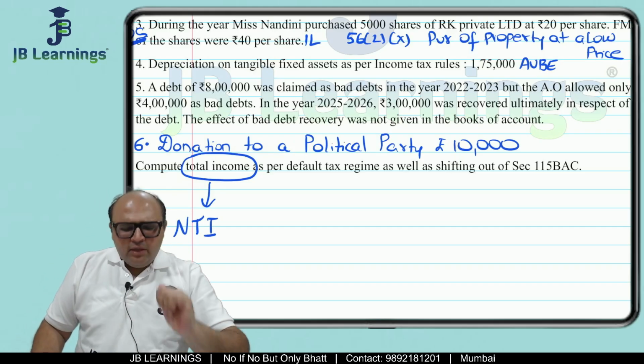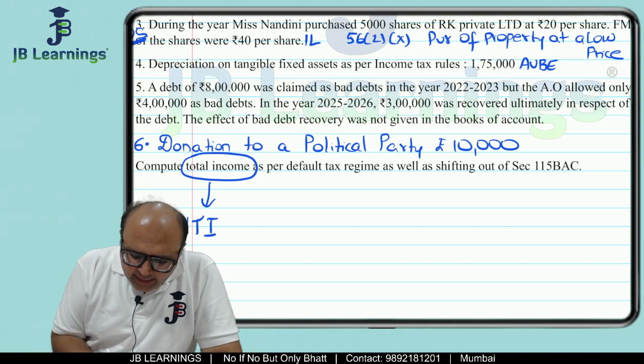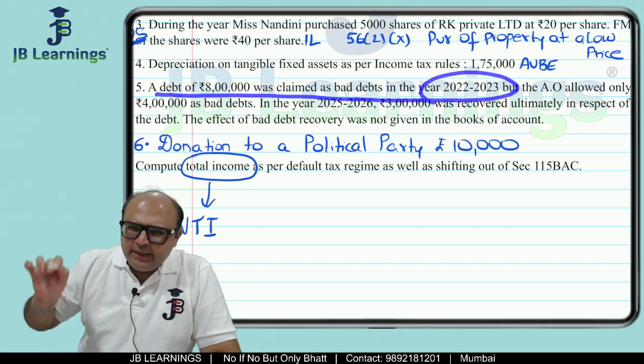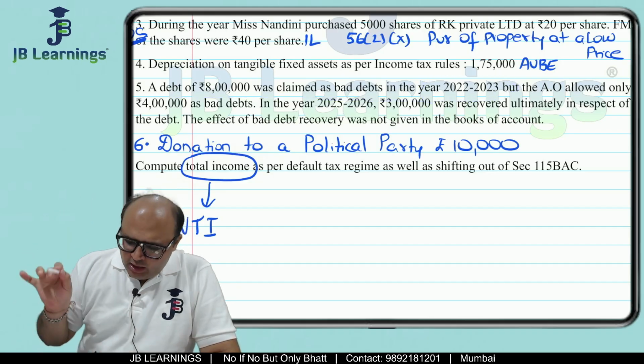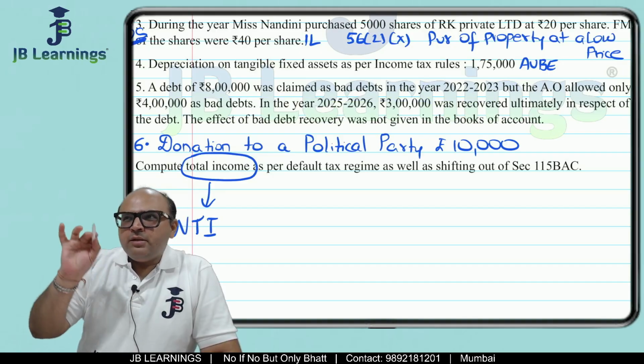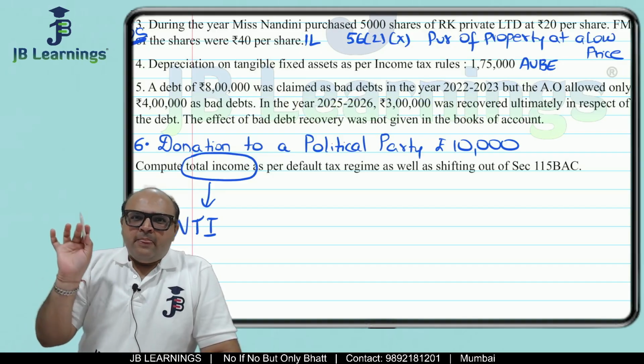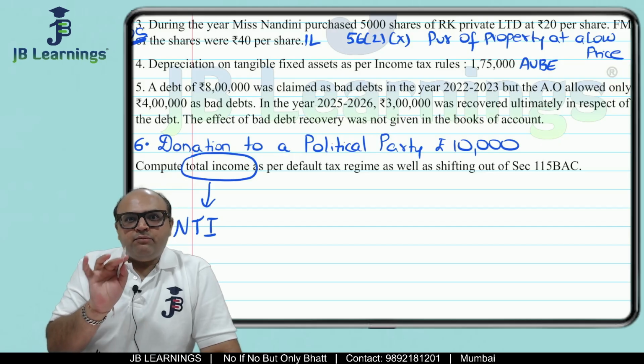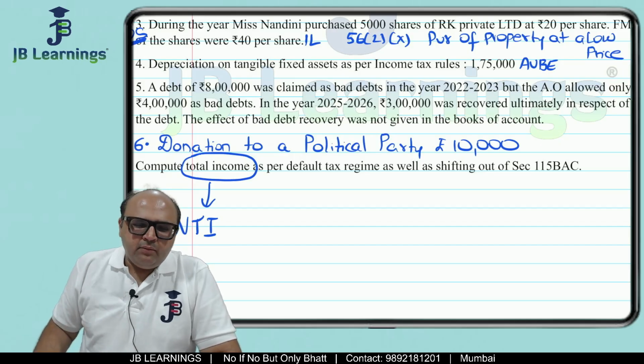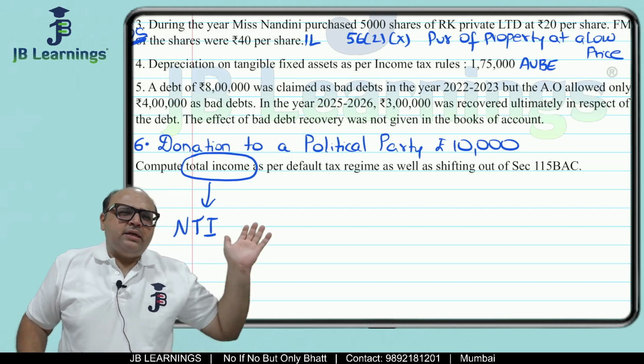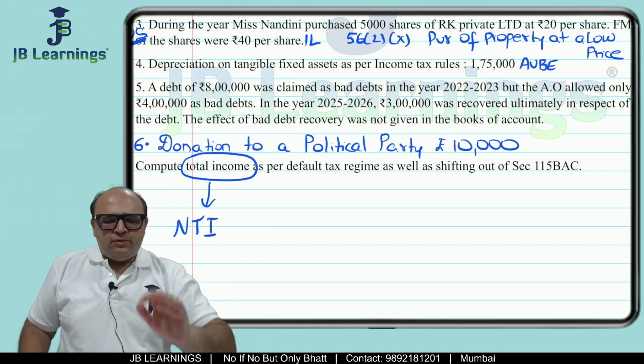But see, they have given that this bad debt was of the year 22-23. See, whenever they give you information of the past years, then understand that there might be something very tricky in it. Many a time, past year information is also given to confuse you.